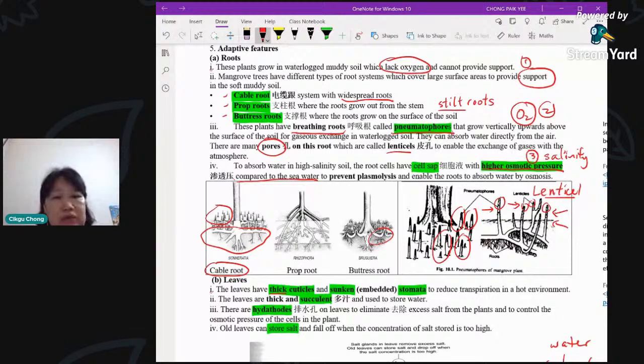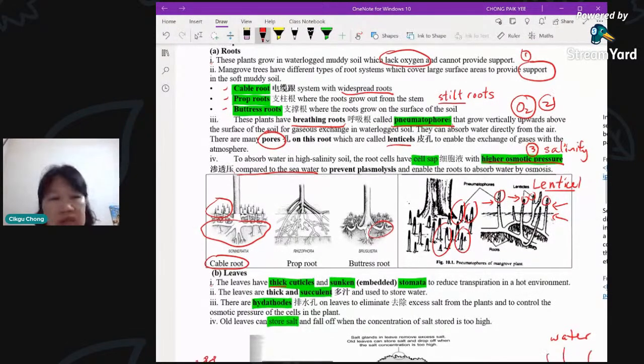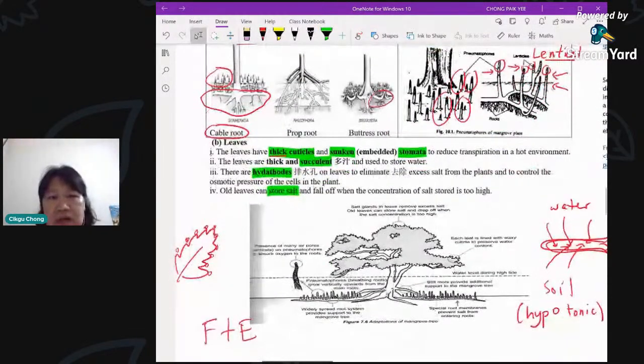Now, what about the leaves? They also have special features. Like we know it's very, very sunny, so a lot of sunshine is going to evaporate the water. Transpiration rate will be quite high at the swampy area. How do you reduce the transpiration rate? You cannot prevent it, transpiration will happen. The problem is whether it is more or less. So you cannot say to prevent transpiration in your answer. Don't write to prevent transpiration, it's wrong. You must say to reduce transpiration.